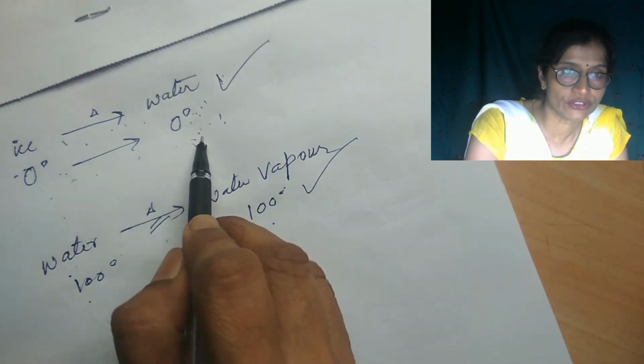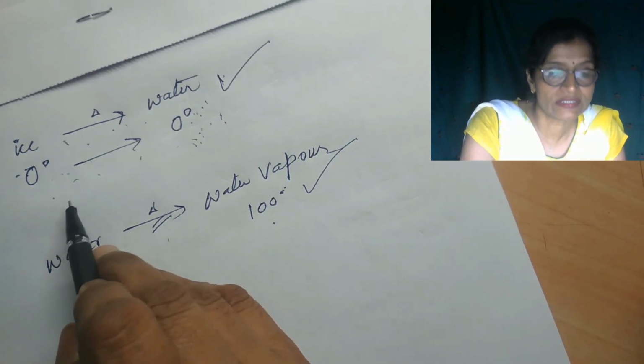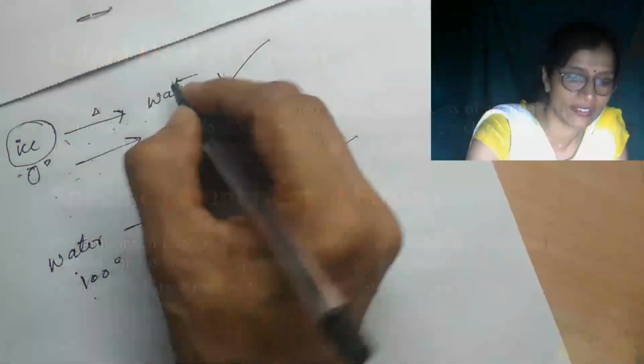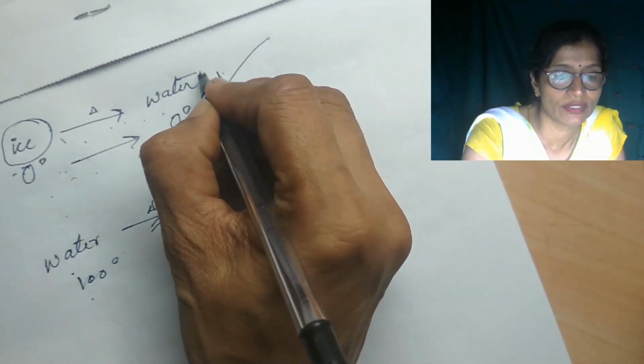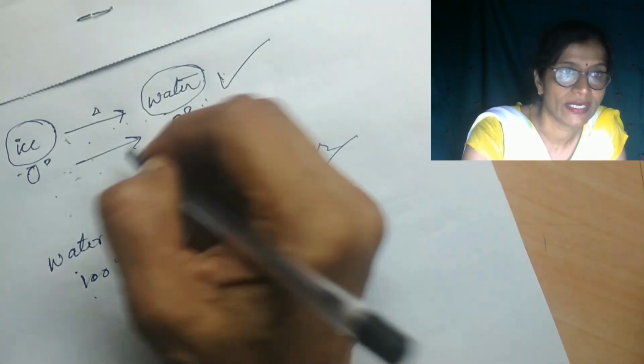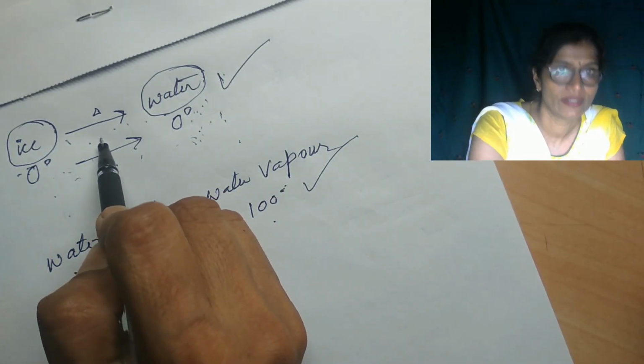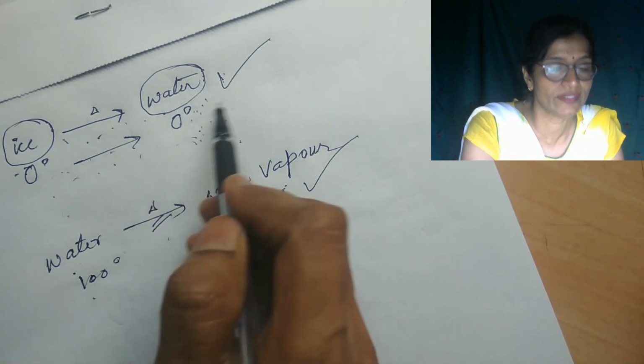Latent heat of fusion. Now I'll say to you, specific latent heat of fusion. What is specific latent heat of fusion? Specific latent heat of fusion means you have a unit mass of ice, and that will be converted to a unit mass of water. At that time, whatever heat energy is supplied, that is known as specific latent heat of fusion.